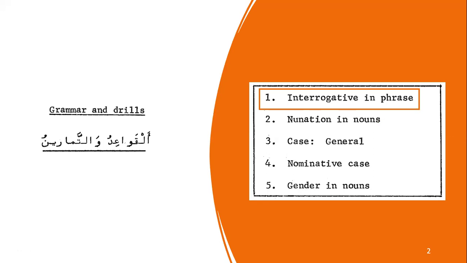By the way, these are the 5 topics that we will be covering in this chapter. Apart from interrogative in a phrase, there are nunation in nouns, case in general, and the nominative case, which is going to be included in this. And then gender in nouns. So these are the 5 topics we will be covering, inshallah.